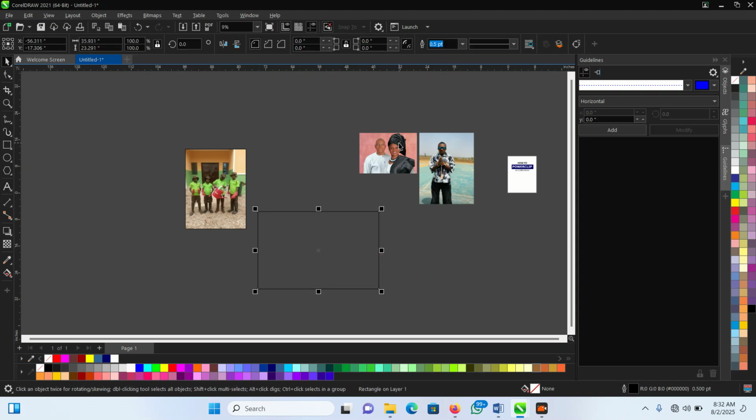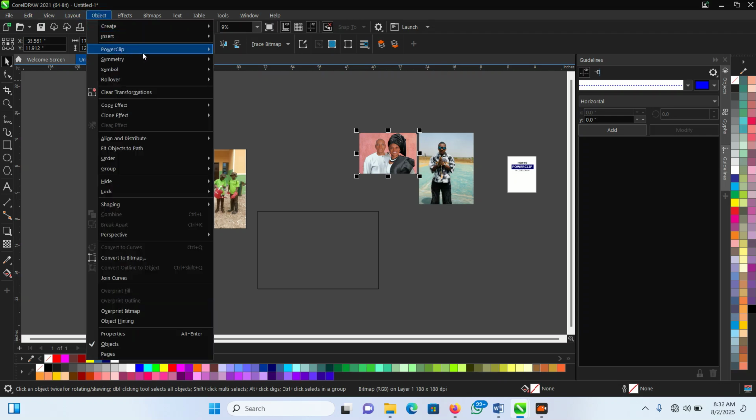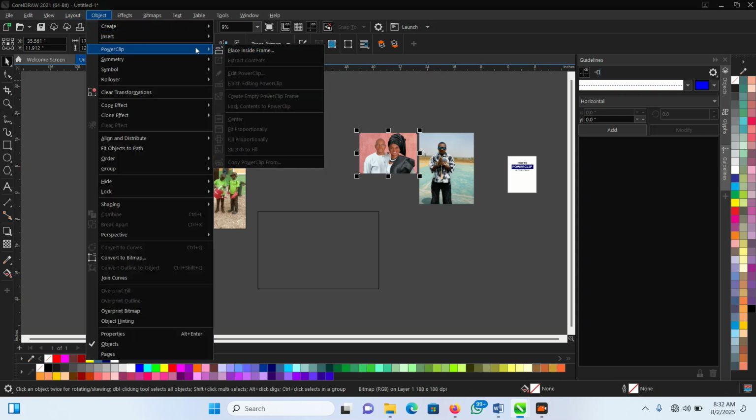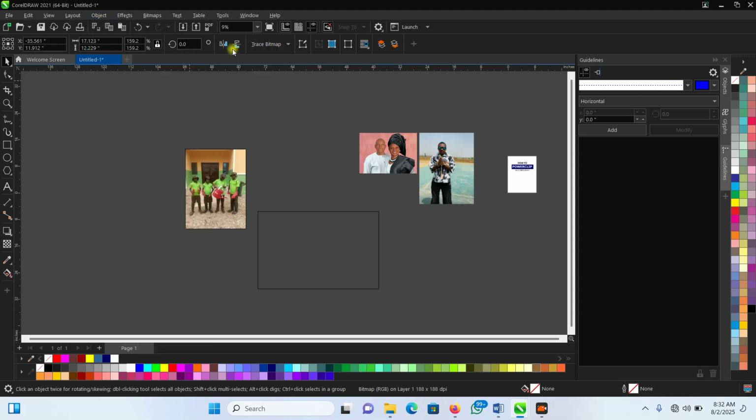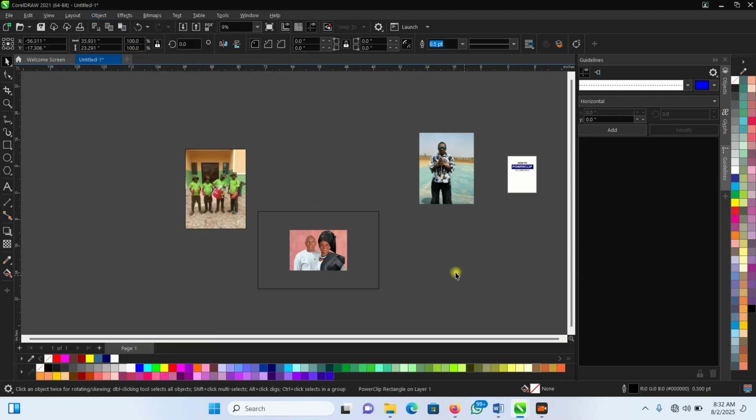And then let's create another rectangle from here. Select the image you want to PowerClip from here, click on it, and then go to Object. Click on Object from here, click on PowerClip, locate PowerClip. You see Place Inside Frame, click on it, then click inside. This picture has moved inside the rectangle.